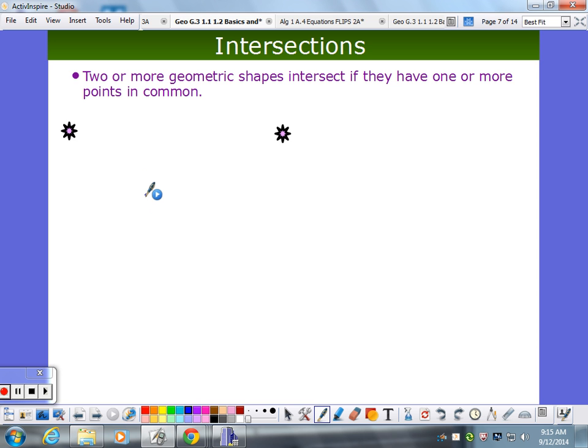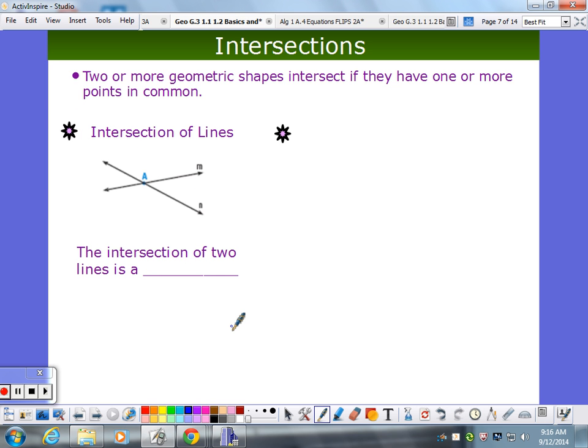Intersections. So let's see. 2 or more geometric shapes intersect if they have 1 or more points in common. So here's an example of intersecting lines, kind of in the middle of the page now. The intersection of two lines is, they intersect where? What kind of place? This is not meant to be a trick question. Yeah? At points. Yeah, that's all I'm looking for. The two lines will intersect at a point.